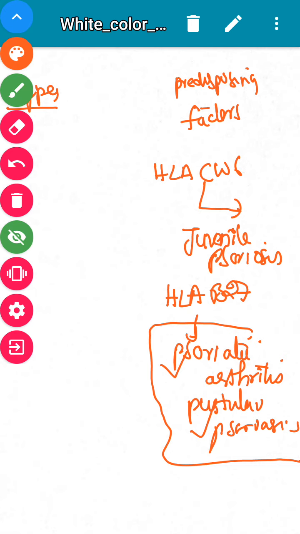Then moving to types. The first one we have is psoriasis vulgaris. In this, as I told you, the lesions are erythematous plaques with silvery white scales present especially on extensor surfaces.